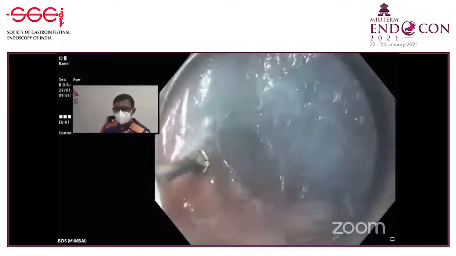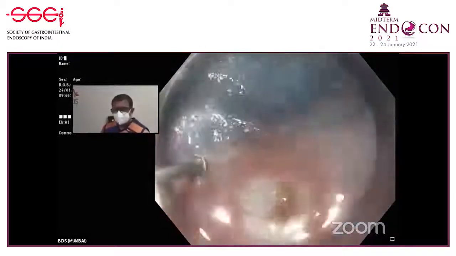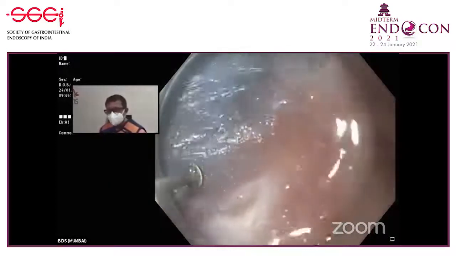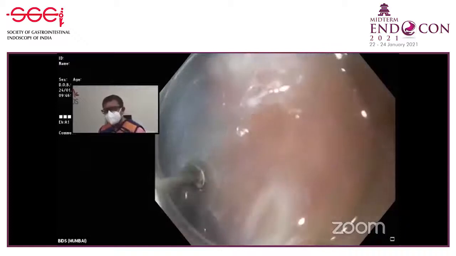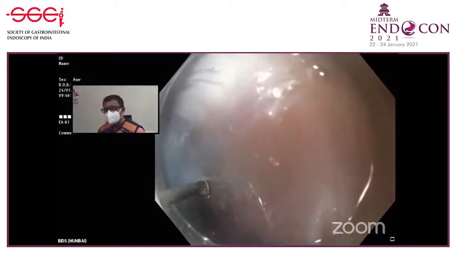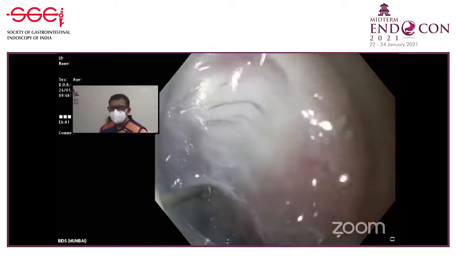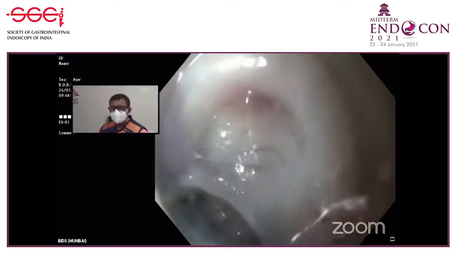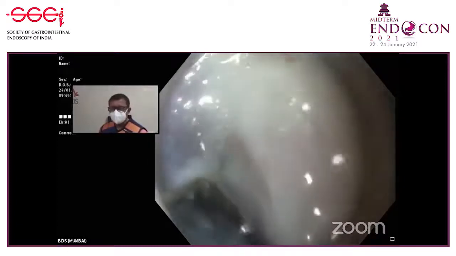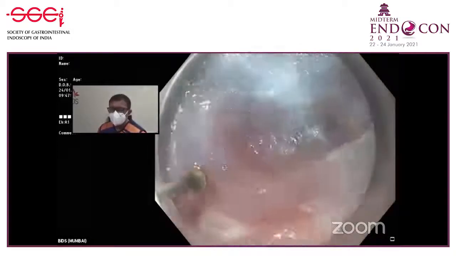Dr. Amit, we have two knives for the POEM, most commonly used: the hybrid knife and the TT knife. So how to choose between the two knives? It doesn't matter. You can use any one. You can do POEM with any knife. But I usually like the hybrid knife because it makes my life easy, especially in a difficult case. But you can very well do POEM, even a difficult case, with the TT knife. It's a matter of just learning the technique properly.